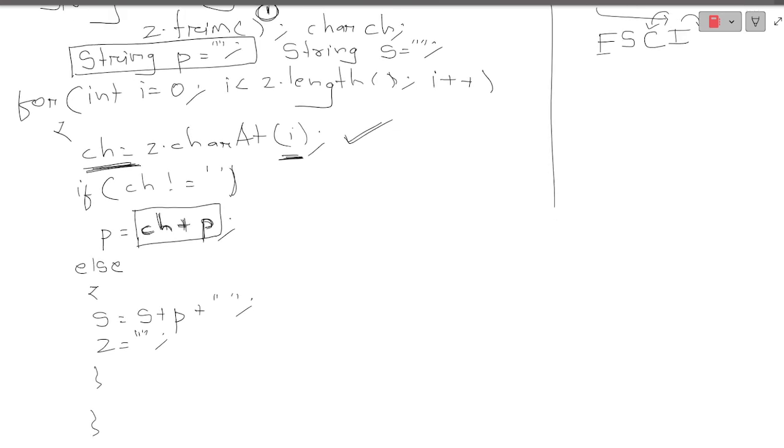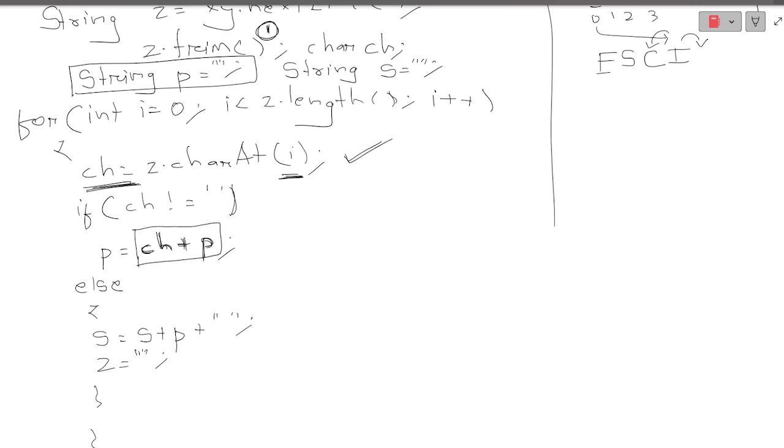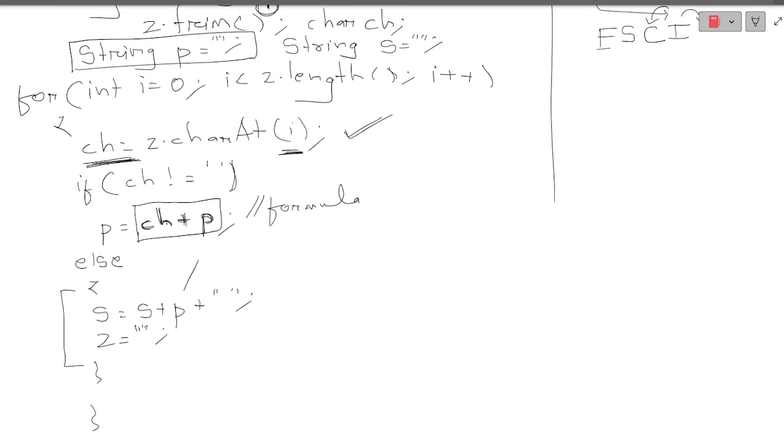Okay. So if I write P is equal to P plus CH, what will it do? It will arrange the word from left to right. So if I take P is equal to CH plus P, where CH is my extracted character, this is the formula. If you want to follow it, you can follow this formula: P is equal to CH plus P. Whenever you extract any character, put that character's variable first, then plus P. So what will happen? Automatically the word will be reversed. So whenever I observe a space, what am I doing? I am storing it.